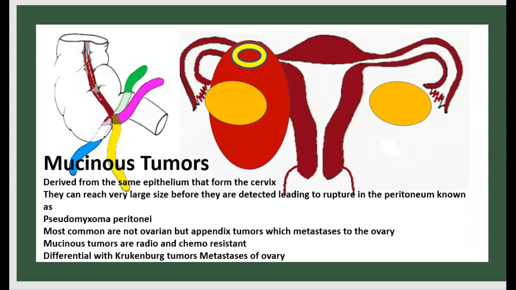Mucinous tumor derives from the same epithelium that forms the cervix. They can reach very large size before they are detected, leading to rupture in the peritoneum, known as pseudomyxoma peritonei. Most common are not ovarian, but appendix tumor which metastasizes to the ovary. Mucinous tumors are radio and chemoresistant. Differential with Krukenberg tumor, metastasis of ovary.